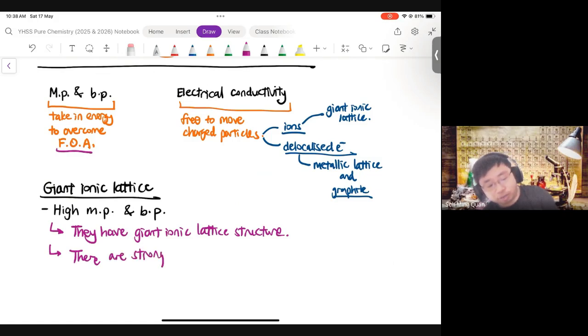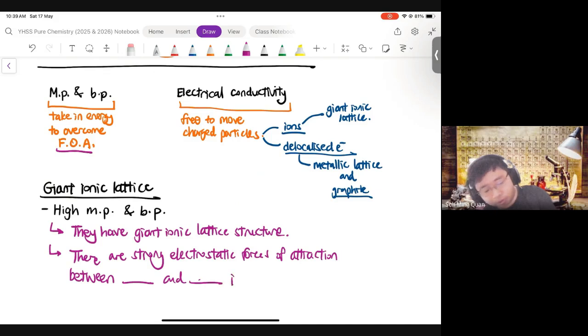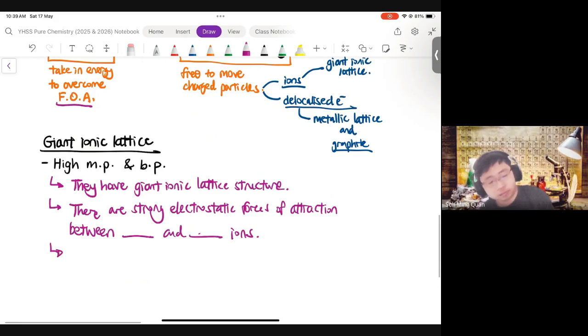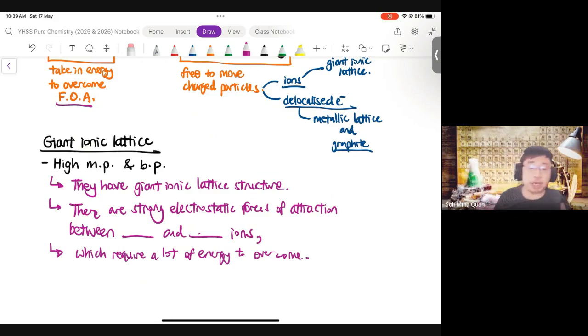There are strong electrostatic forces of attraction between the oppositely charged ions, or you could even name what the ions are, like just now we had Ca2+ and Cl-, which require a lot of energy to overcome. So that's giant ionic lattice. I think it's a standard answer. You have seen this a number of times.